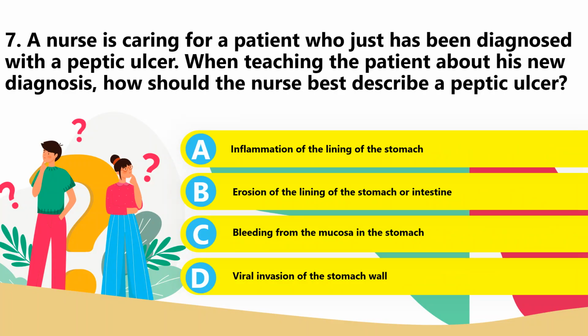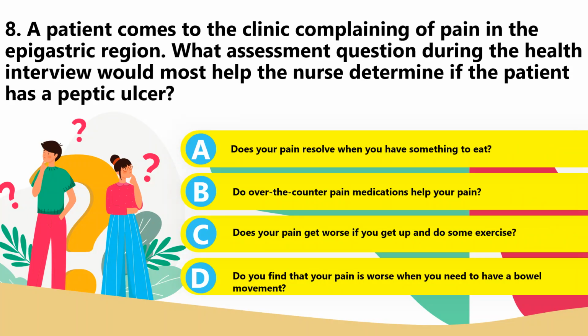Of course, peptic ulcer disease is considered to be the erosion of the lining of the stomach or the intestine. So the best answer for number 7 is letter B. Peptic ulcers are often accompanied by bleeding and inflammation, but these are not the definitive characteristics. The answer for number 7 is letter B: erosion of the lining of the stomach or intestine, not the inflammation of the lining, not the bleeding, and not viral invasion. Number 7, letter B.